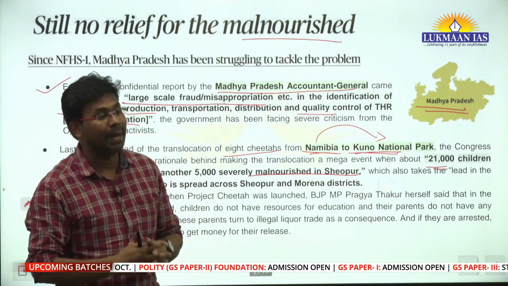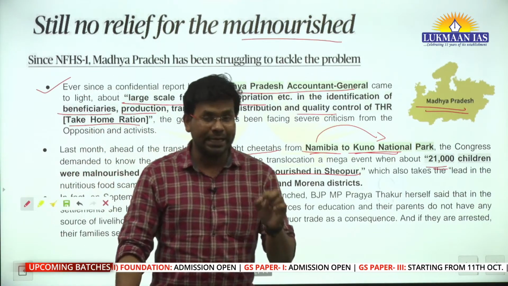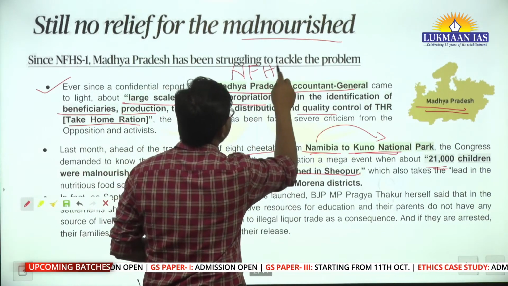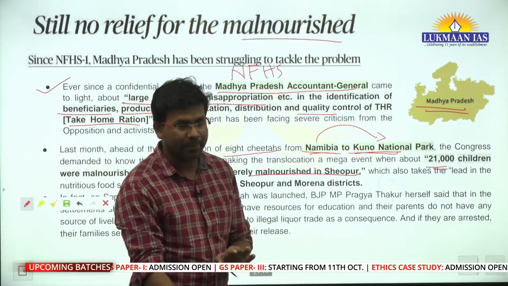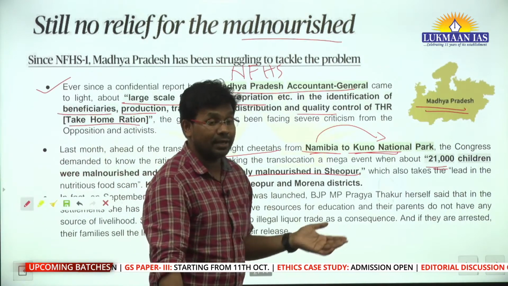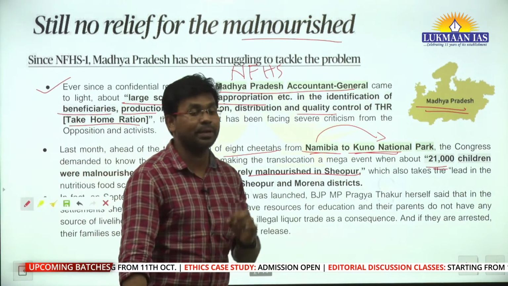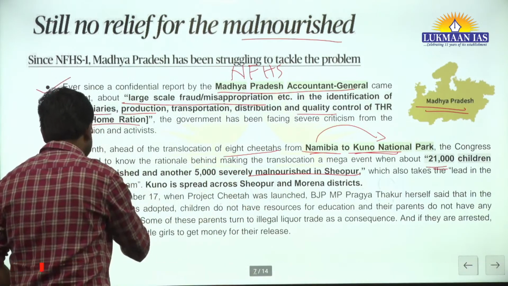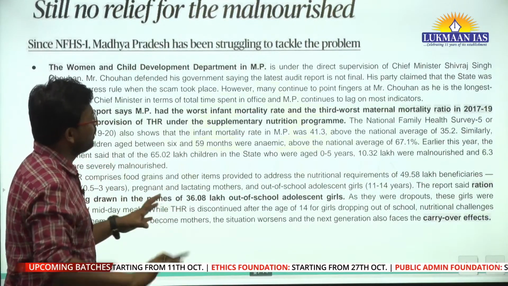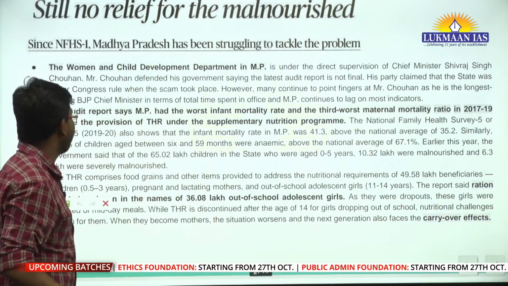But the reality is that malnourishment is prevalent in Madhya Pradesh. You might know the National Family Health Survey. NFHS 5 came recently. This exercise has been conducted for a long time, and since NFHS 1 till now, malnourishment has been prevalent in Madhya Pradesh. The health status of people is in grim circumstances, not at good levels in Madhya Pradesh. And apart from this, there are multiple departments that they have mentioned.